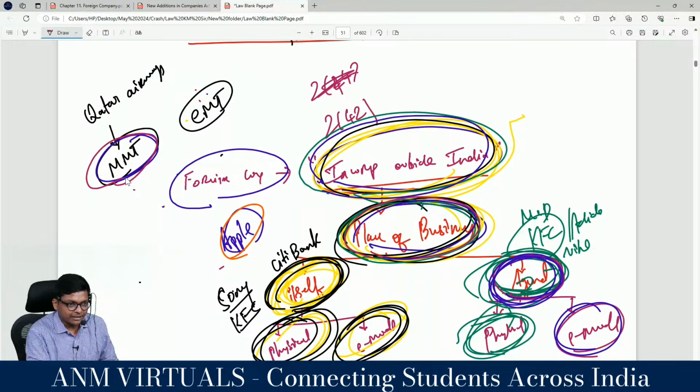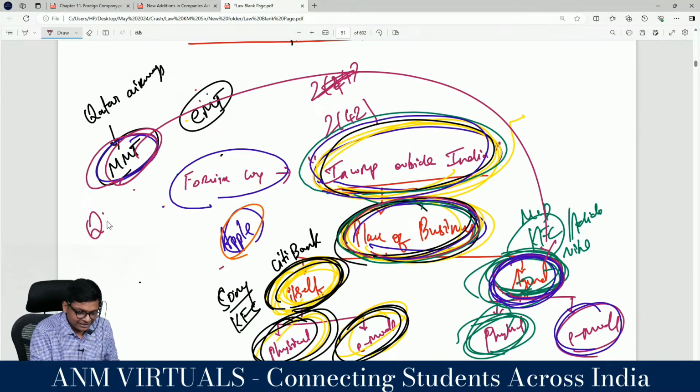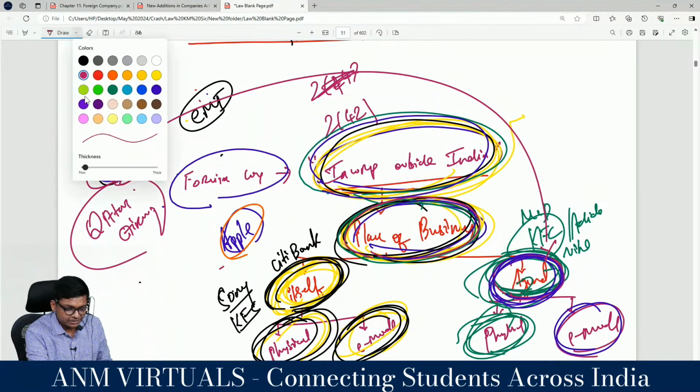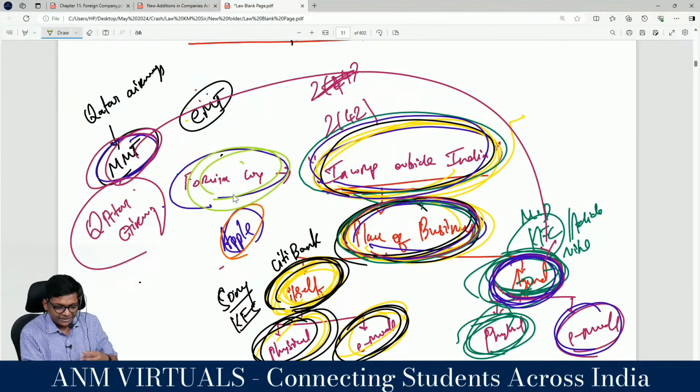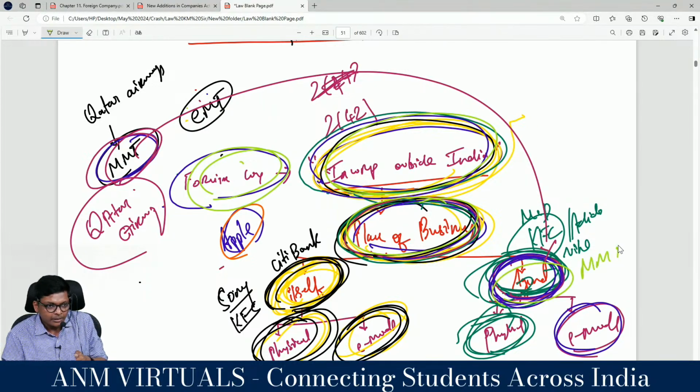You can't say Make My Trip, Make My Trip is the agent. Hello, I want you to follow. Qatar Airways is the foreign company. You have to apply it, not just say yes. Qatar Airways is the foreign company incorporated outside India, has a place of business in India through an agent. Who's my agent? Make My Trip, through an electronic mode.